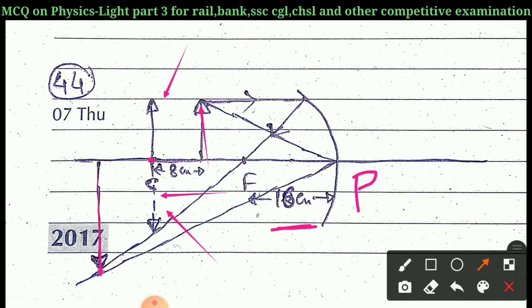So this is the position of the object, which is A and B, and the image A dash B dash is the real, inverted and magnified image of AB.